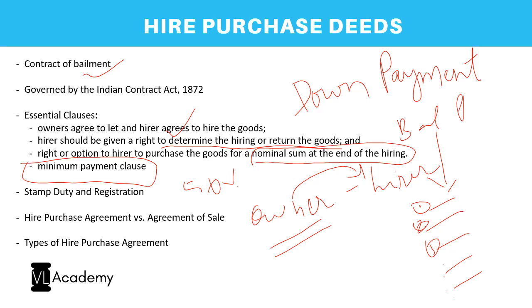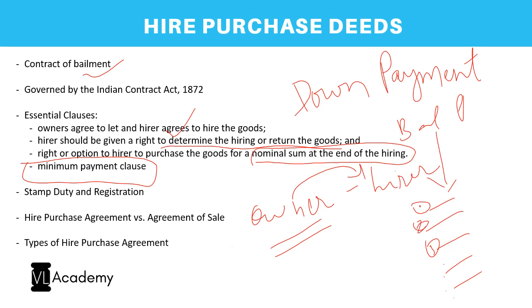So even though the down payment is hardly 25%, by way of your other installments, you should reach up to 50% for sure. That is the minimum payment you should make, irrespective of whether you want to buy the property or not. Right? Hope I am able to convey. So this is the minimum payment clause, and it is very important in a hire purchase deed.